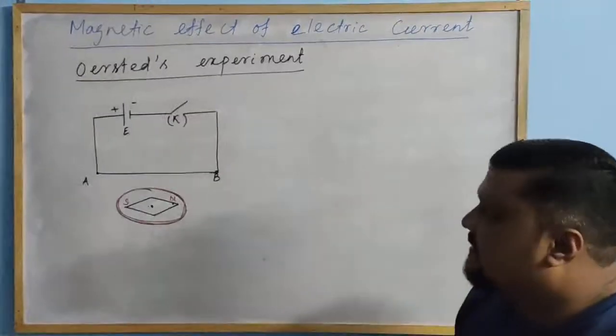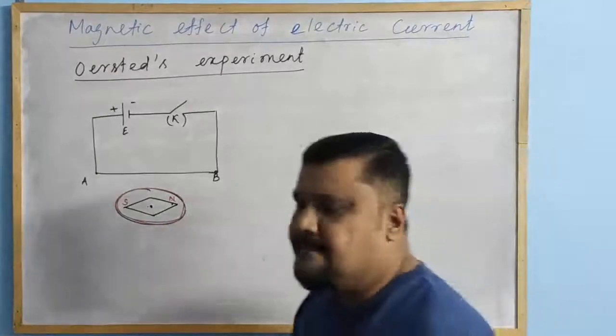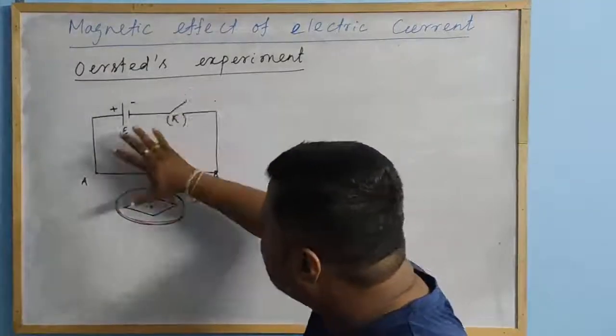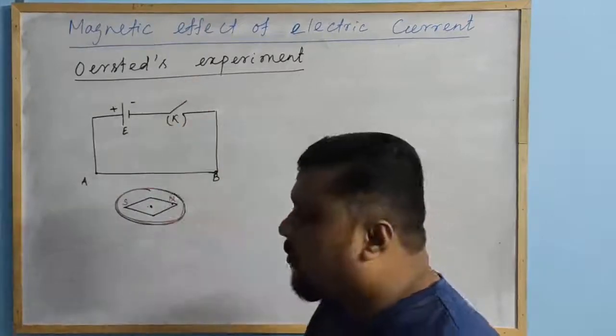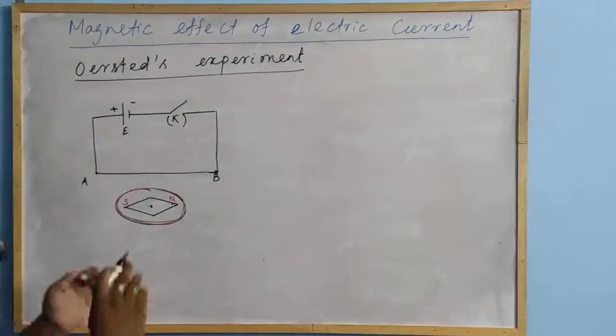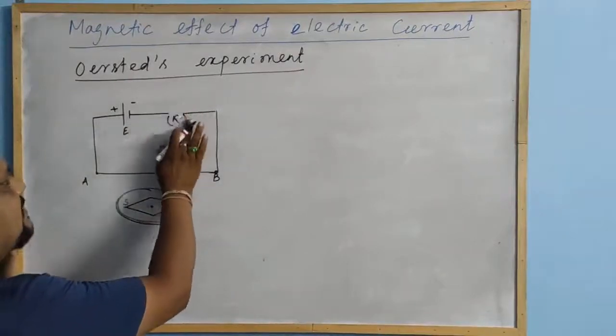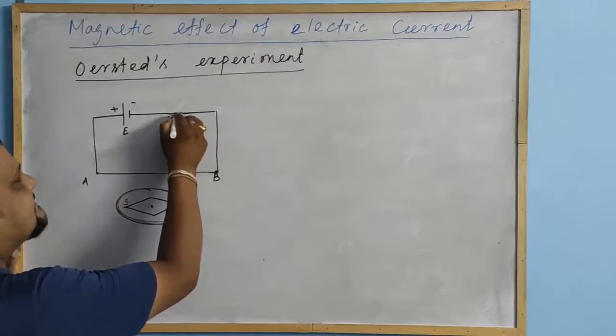Then what next? Oersted observed that when both are parallel and the key is open, this is the case. Now when the key is closed, this key is closed.